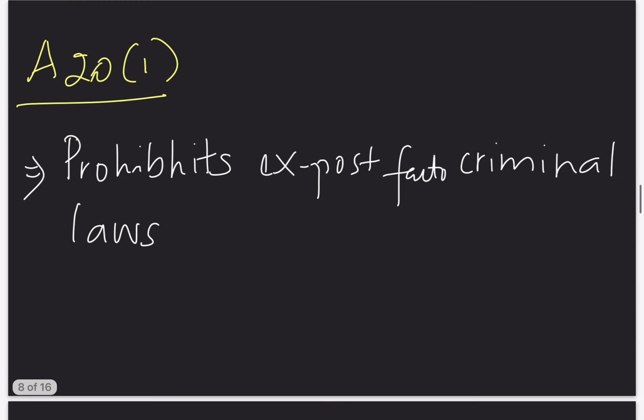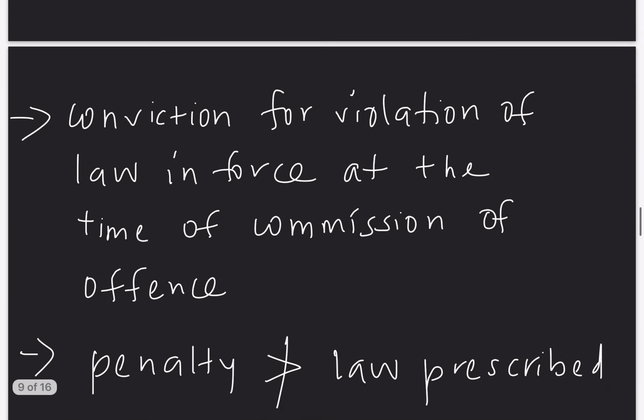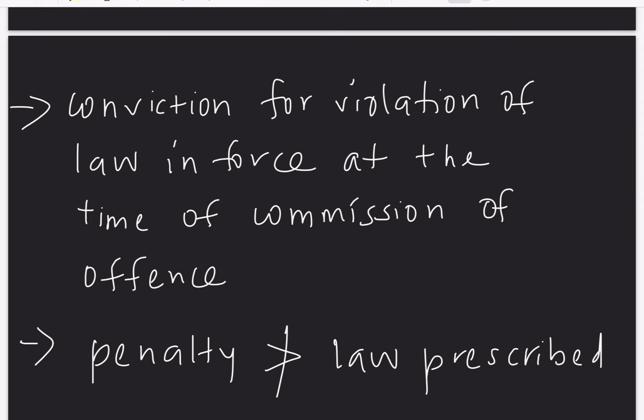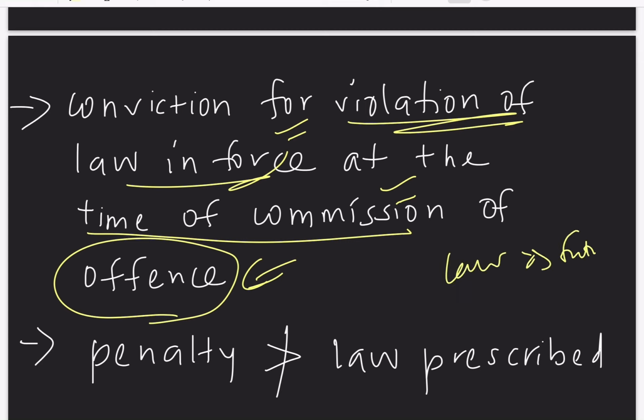First we have Article 20 clause 1. It is prohibiting ex post facto criminal laws. What is the meaning of that? Take for example, a person has committed an offense. At the time of commission of that offense, whatever the law says, only that punishment is applicable. Even if changes to the law are made at a future date, those changes are not applicable to that person. Whatever punishment the law was giving at the time of commission of the offense, only that punishment is applicable to that person.